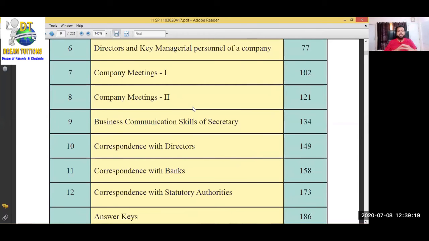7th is Company Meeting. Meeting has a very important role to operate a company, to function a company. Company को चलाने के लिए the important thing is meeting. Reason is that owners, who are the owners in a company? They are shareholders. Majority of them are shareholders and they are scattered all over the places. अब वो तो आके मीटिंग में कंपनी चला नहीं सकते, they cannot come.